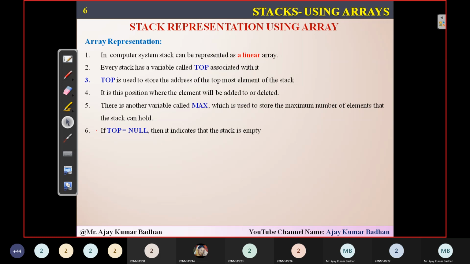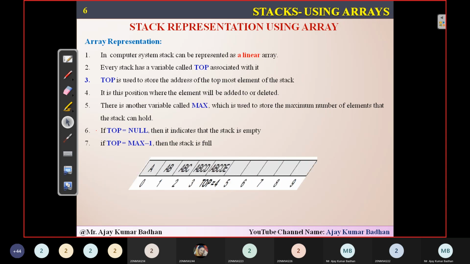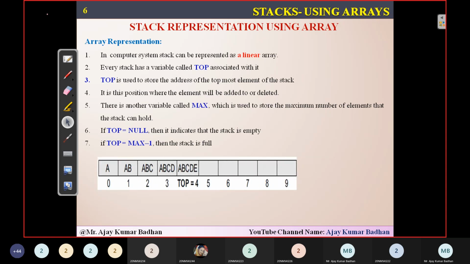Top equal to minus 1 indicates that no elements are present in the stack. You can simply say that it is empty. But if top is equal to max minus 1, that indicates that the stack is full. Now this is an example he has taken here. You can see that I can store a total of 10 elements in this particular stack. I have defined a stack st in which I can store 10 elements. This is using arrays, and I'm representing it using st.